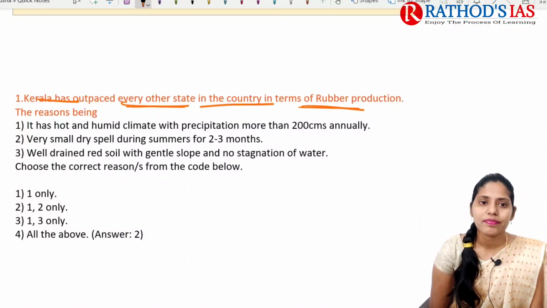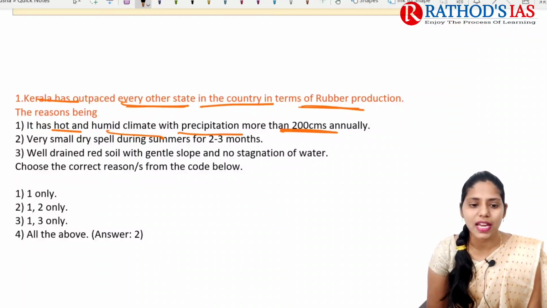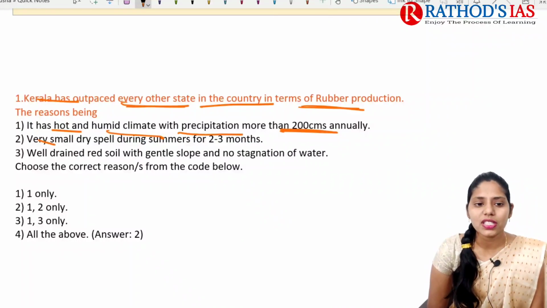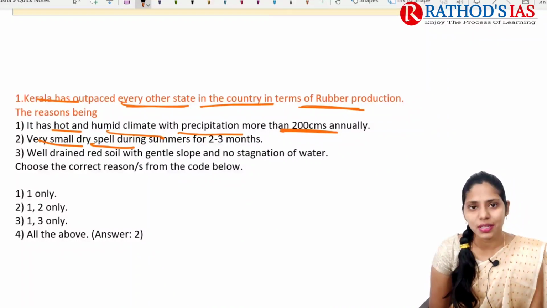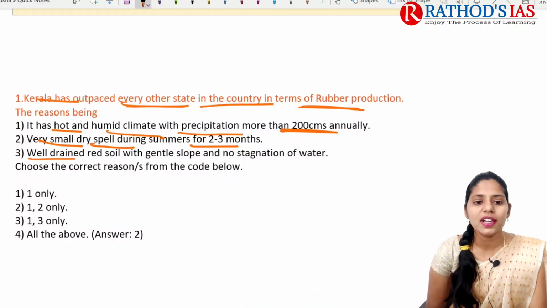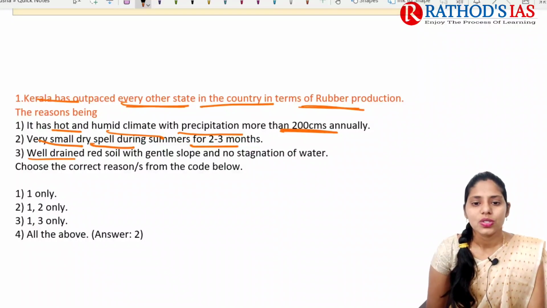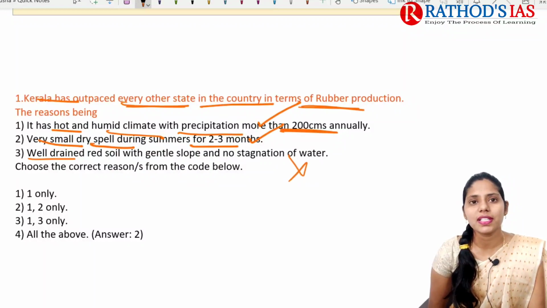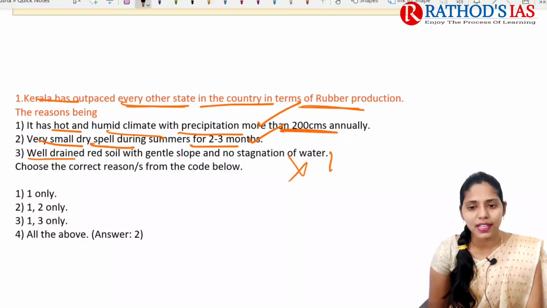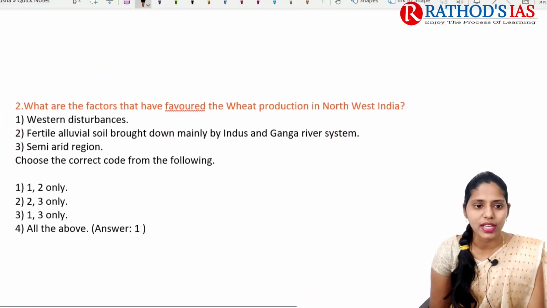The reasons being, it has hot and humid climate with precipitation more than 200 centimeters annually, and very small dry spell during the summers for 2 to 3 months, and well drained rich soil with gentle slope with no stagnation of water. So actually the first statement is correct, second statement is correct, and third statement is incorrect because it does not have red soil but it will have laterite soil. So correct option will be 1 and 2 only.